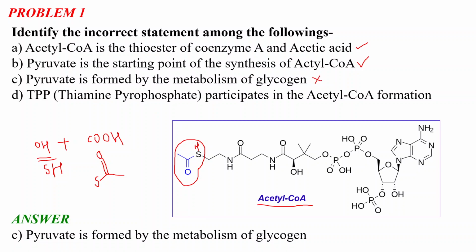It is the incorrect statement. It will be the glucose, the metabolism of glucose, which gives us the pyruvate, and from this pyruvate the acetyl CoA formation, the acetyl CoA synthesis happens. Okay, and the option D is also correct, which says that the thiamine pyrophosphate participates in the acetyl CoA formation. So just remember the structure of acetyl CoA, which consists of coenzyme A and acetic acid, and also the starting point of this synthesis of acetyl CoA.